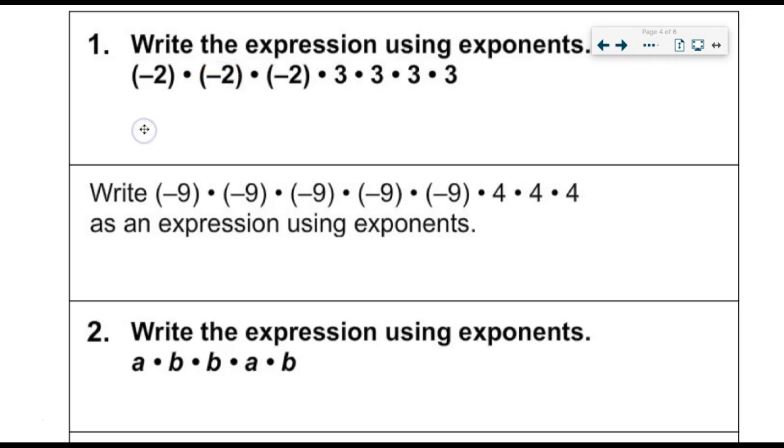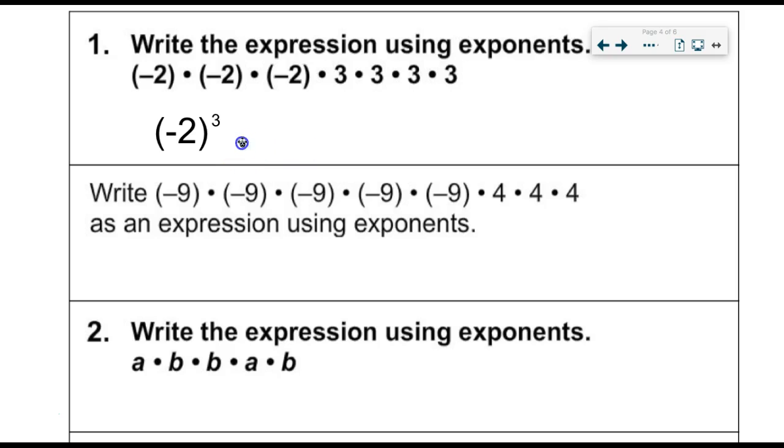So if I'm going to represent this number, it's going to be negative 2 inside parentheses. And how many negative 2's are there? 1, 2, 3. So negative 2 is being multiplied by itself, which means I'm going to go ahead and have an exponent of 3. I'm going to throw that right up there. I can make it a little bit bigger. There we go. Negative 2 to the third power. So there's 3 of those. And then it's times. To be honest with you, you don't really need the dots there, in my opinion. I suppose I'll put one anyways. Times.